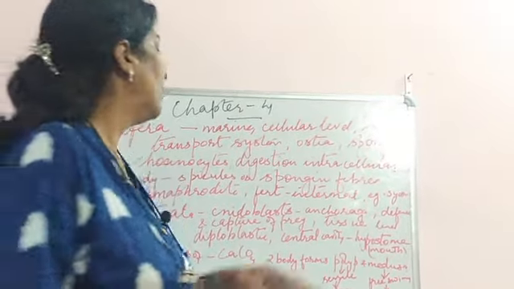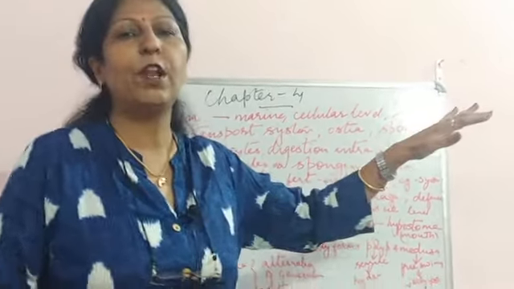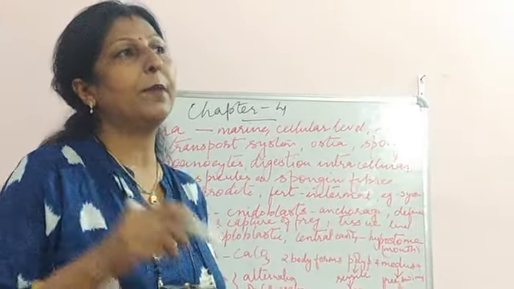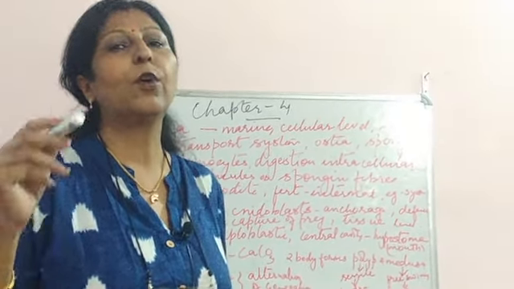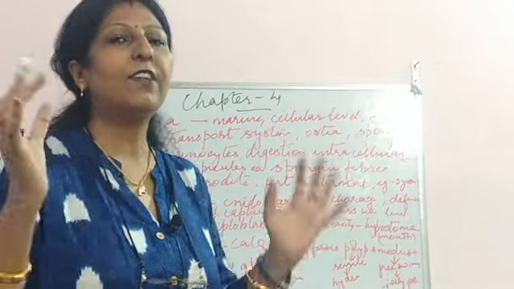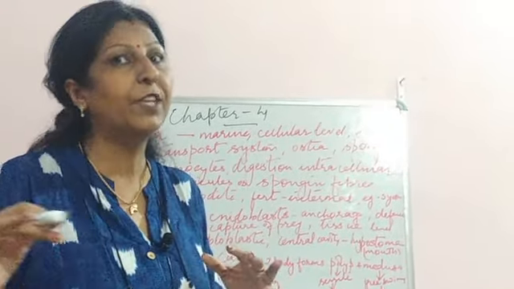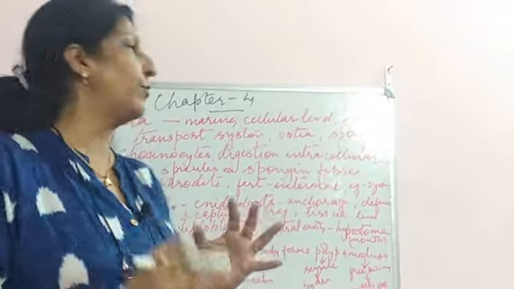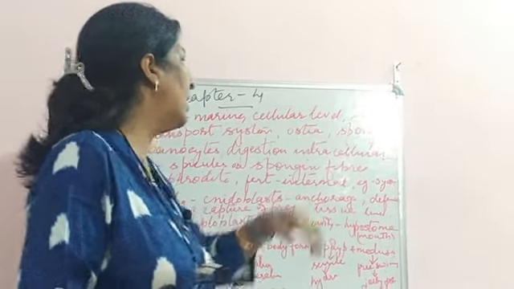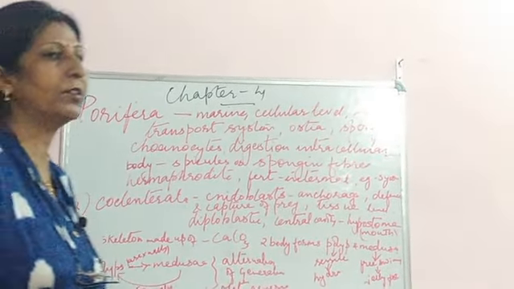Children, Porifera, or the sponges. Sponges come into that. They are normally found in water, they are marine, and have a cellular level of organization. Last time in the levels we did the cellular level. So at the cellular level, they are an accumulation of cells, they don't have tissues. So just a group of cells.